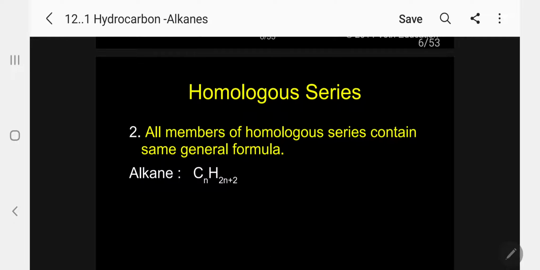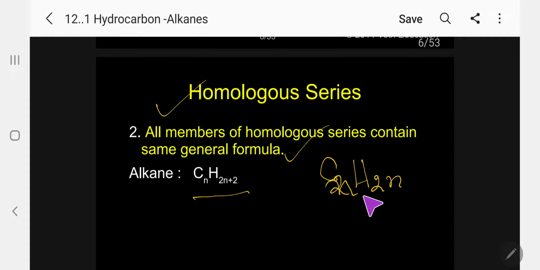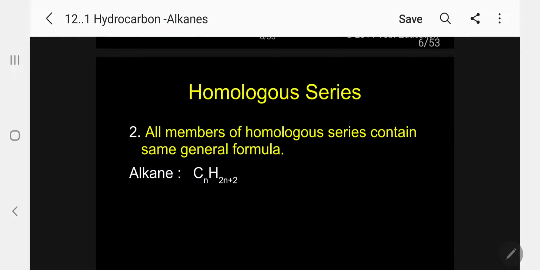Number two, characteristic. All the members of homologous series contain the same general formula. I told you already, alkane, CnH2n+2. Then alkene, CnH2n. Then alkyne, CnH2n-2. Kindly follow. Alkane, alkene, alkyne. Kindly follow.